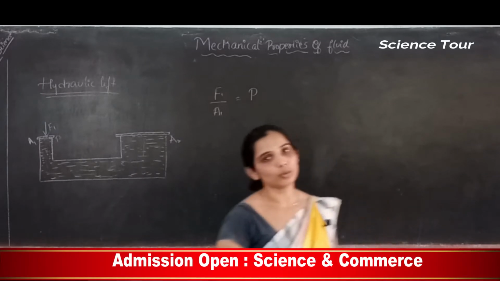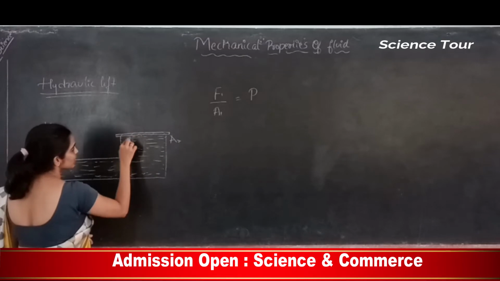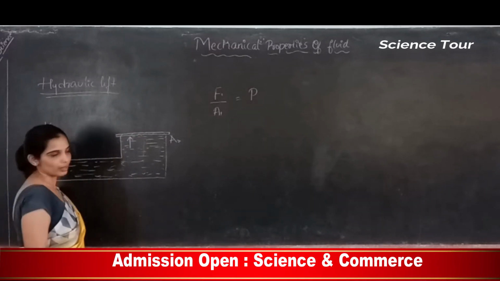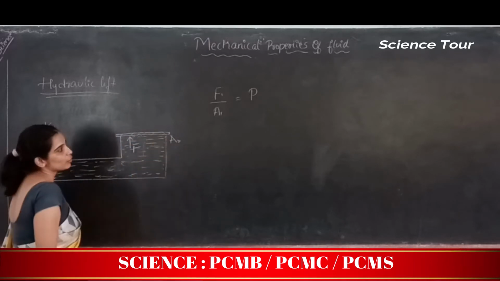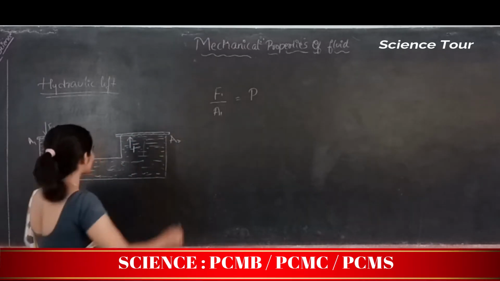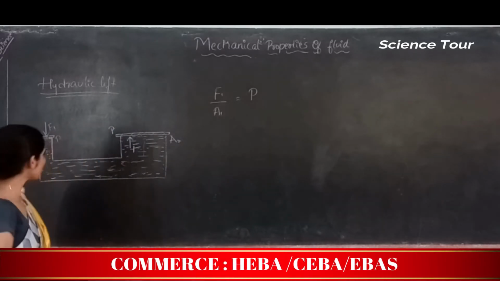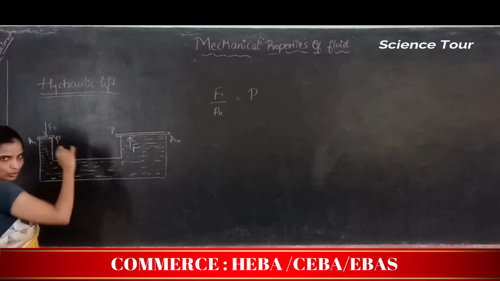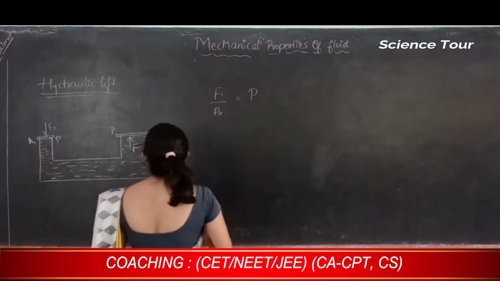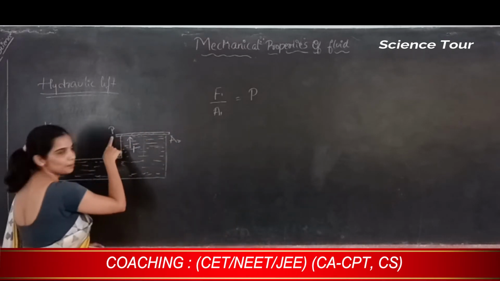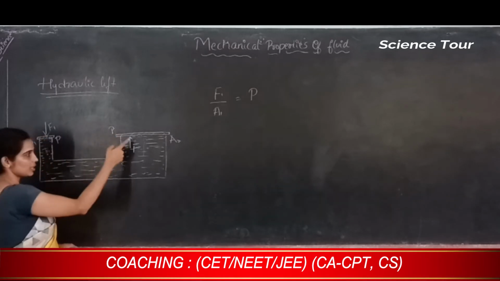So according to Pascal's law, here force is acted in an upward direction, on area of cross section A2. So the same pressure will be acted. The same pressure should act, because Pascal's law says that. Now my question is, here the pressure is equal to the pressure here. Alright, pressure here is equal to pressure here.